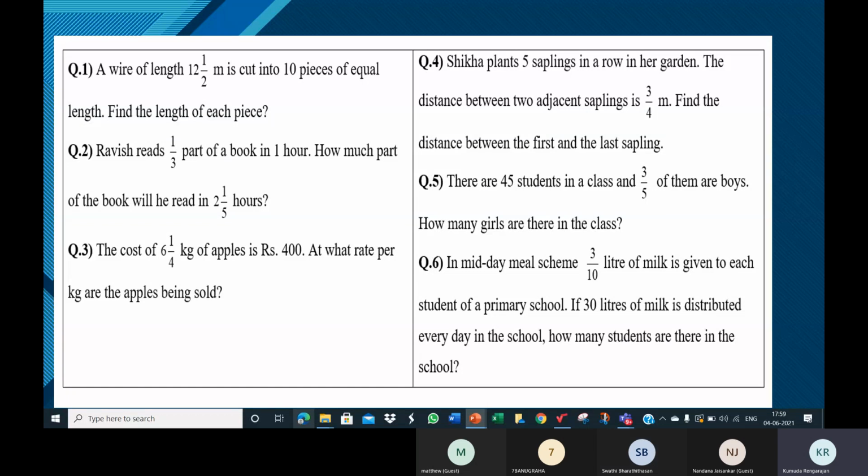Take 6 points on it at equal distances. Just mark 6 points. Take a straight line, and on the straight line, take 6 points at equal distances, say like 1 centimeter distance. Roughly, you don't have to measure. First, draw a straight line, and on it mark 6 different points at equal distances.